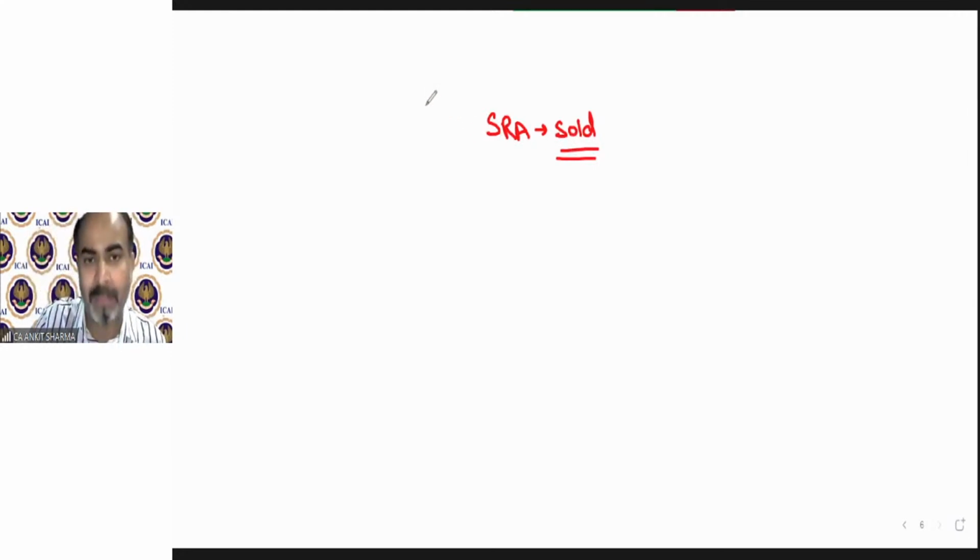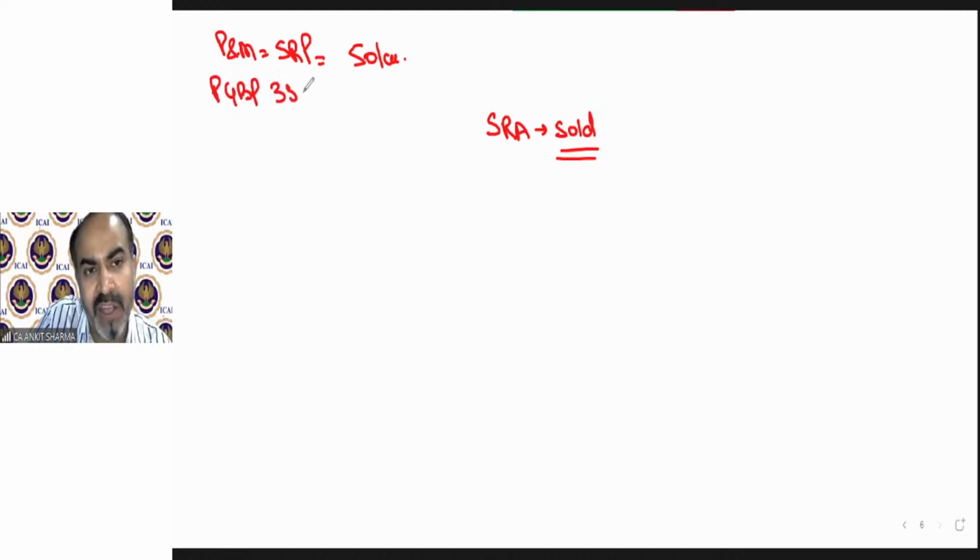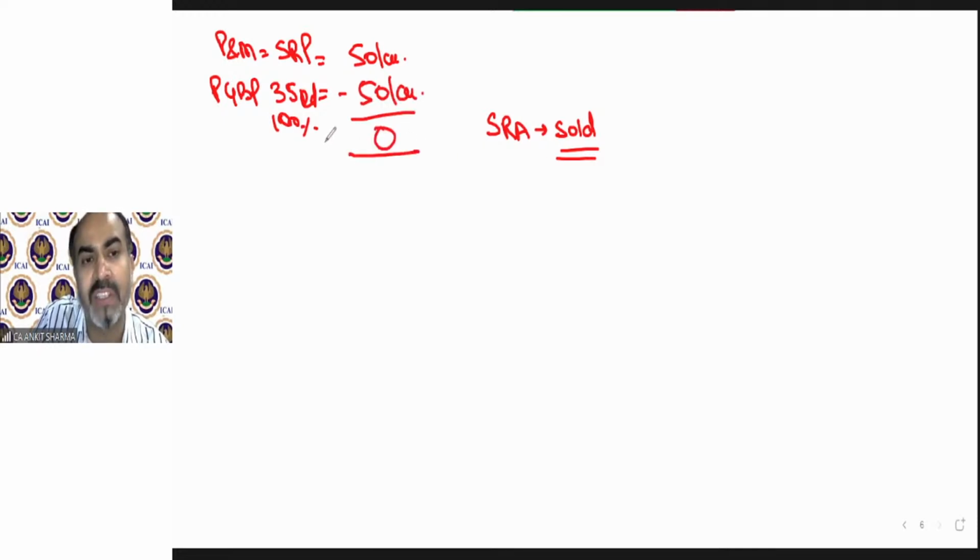Now, practically what happens, just try to understand it. If I have a plant and machinery and I'm using it for scientific research purposes for 50 lakh rupees, then under the PGBP head, we will claim in the first year a deduction under section 35, which will be 100%. That's what we just read. So I will claim 50 lakh as a deduction. So the book value in the books of the assessee will always be nil. It's a fixed concept because the deduction is 100%.